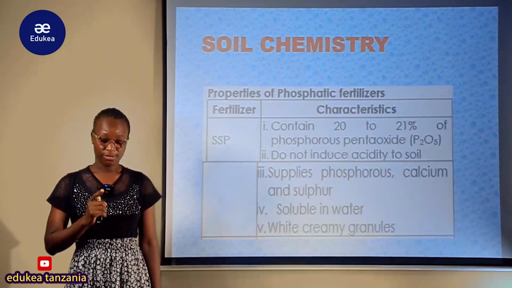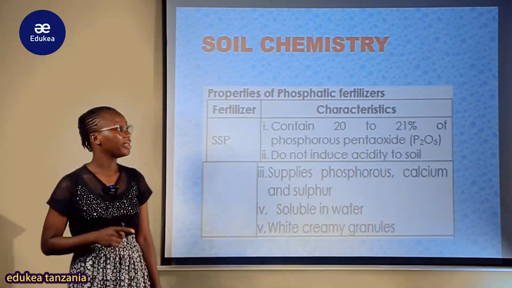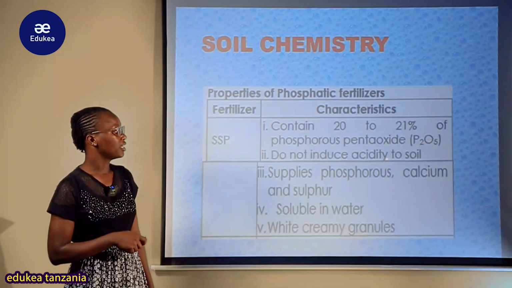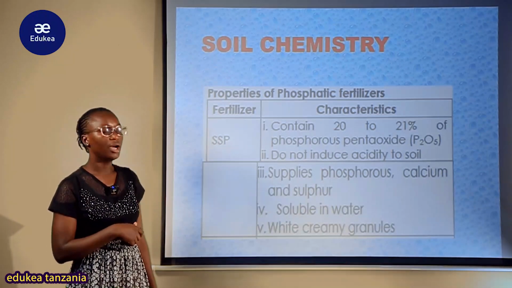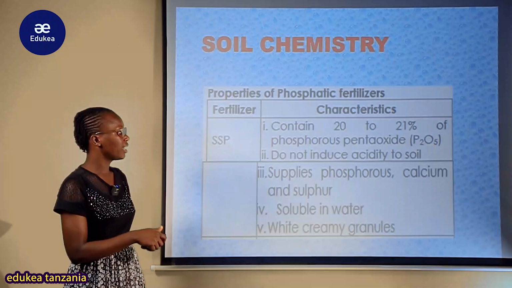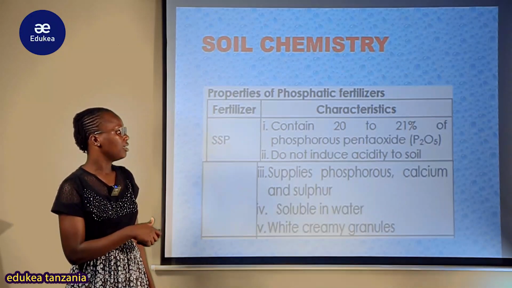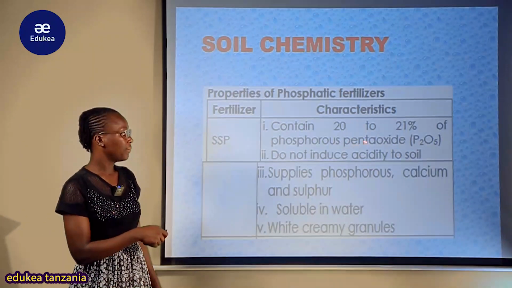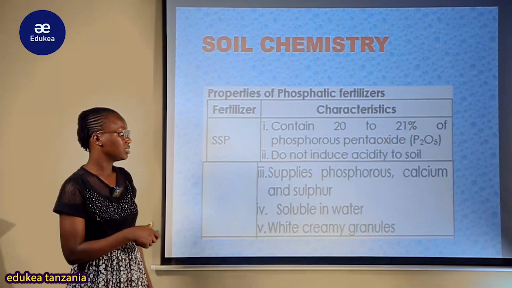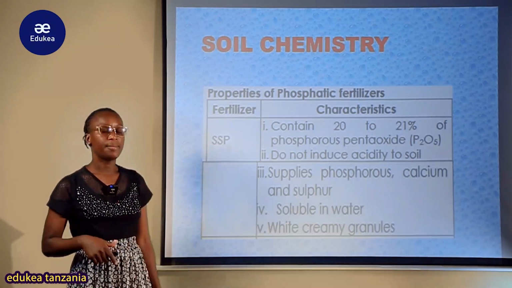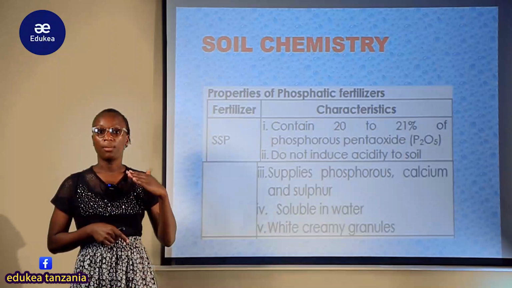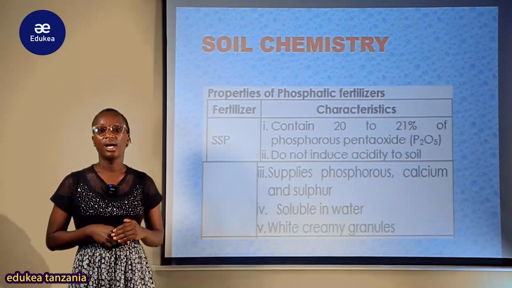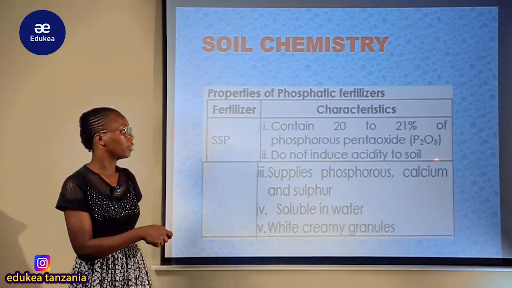When we talk about phosphorus pentaoxide, simply here we have 2 phosphorus and 5 oxygen. This penta comes from the prefix for the number 5. We know that we have mono, di, tri, tetra. So those prefixes are included here.